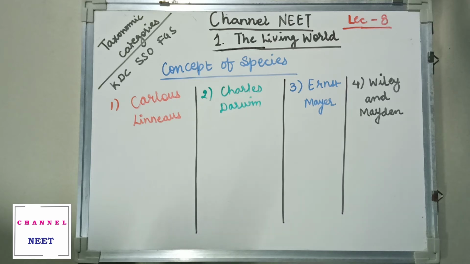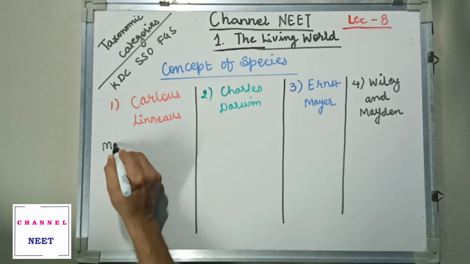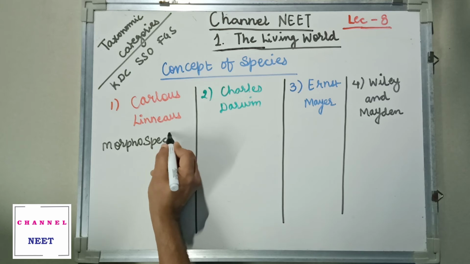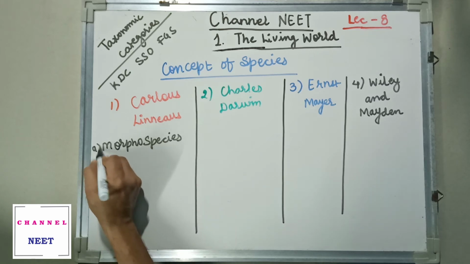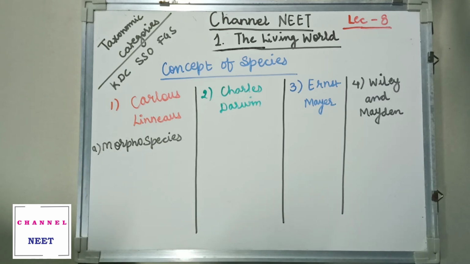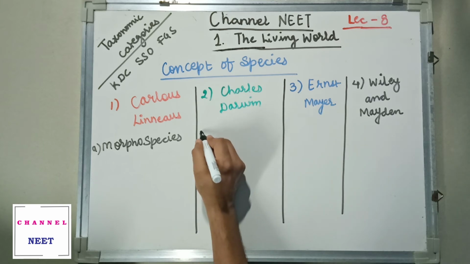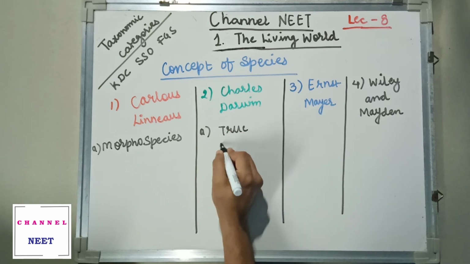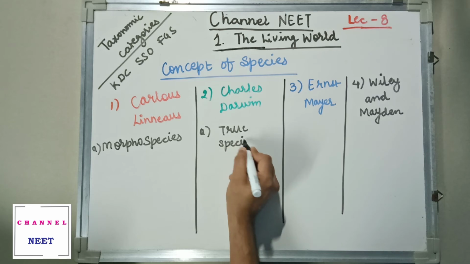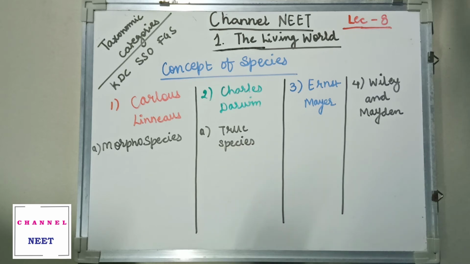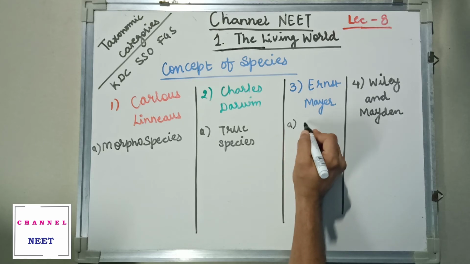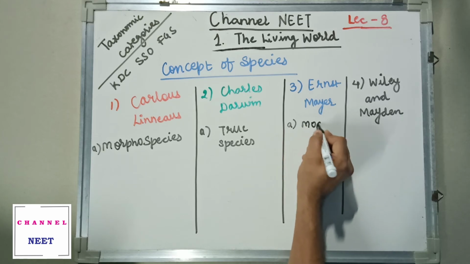Carolus Linnaeus called his concept morphospecies. Charles Darwin called his concept true species. Ernest Mayr called his concept the modern concept.